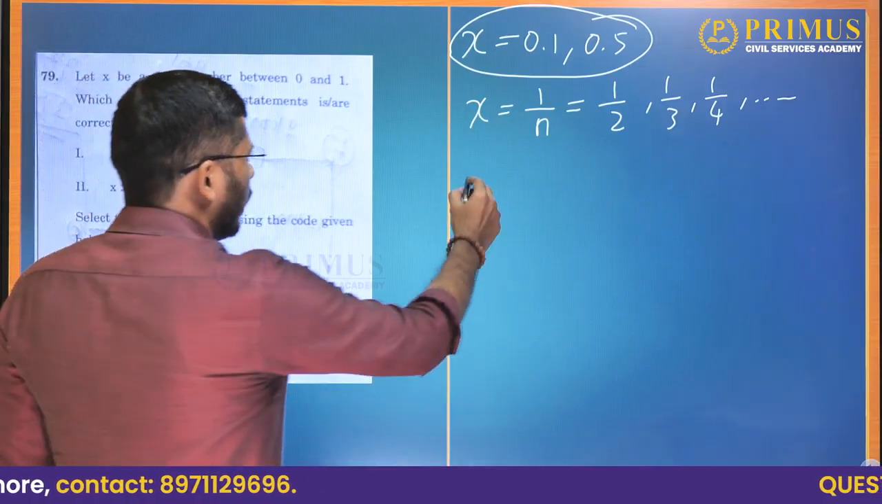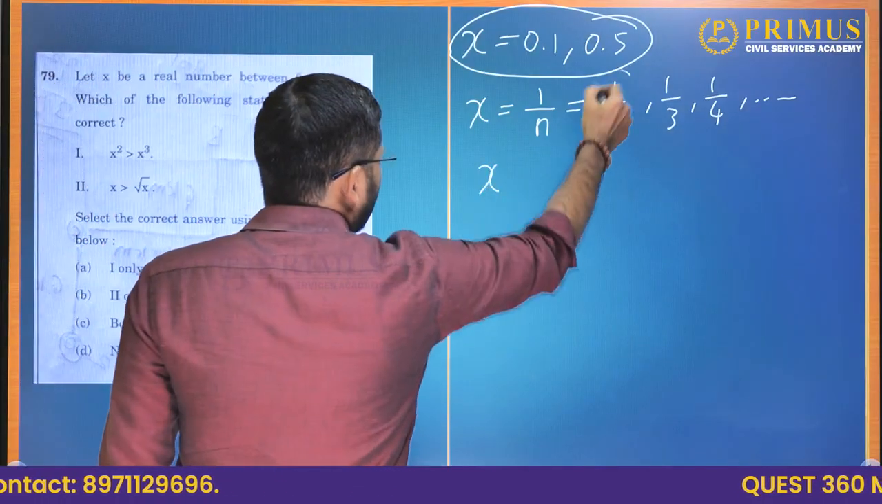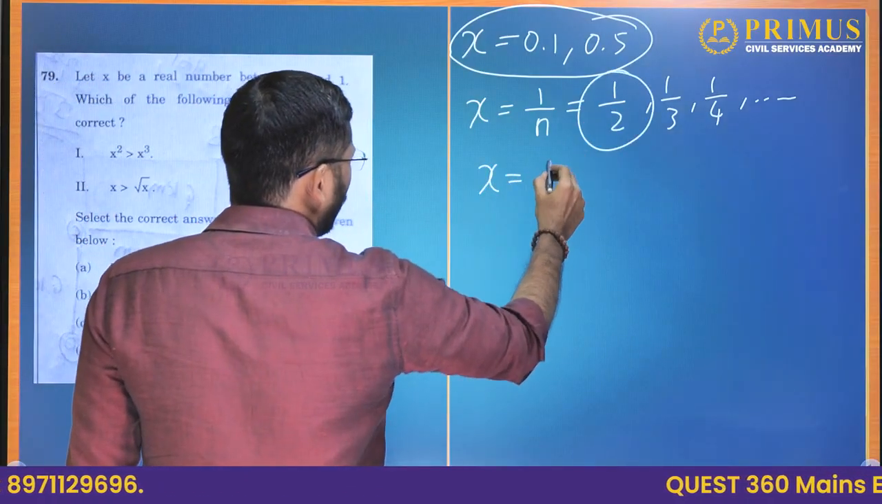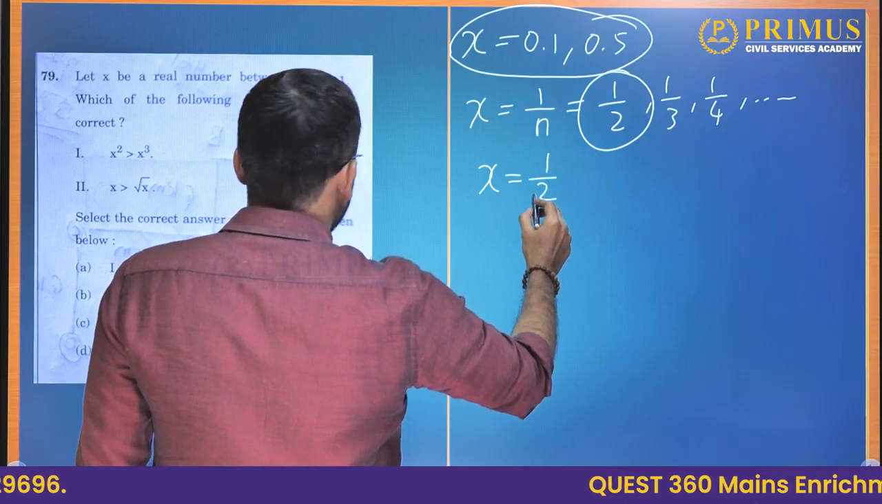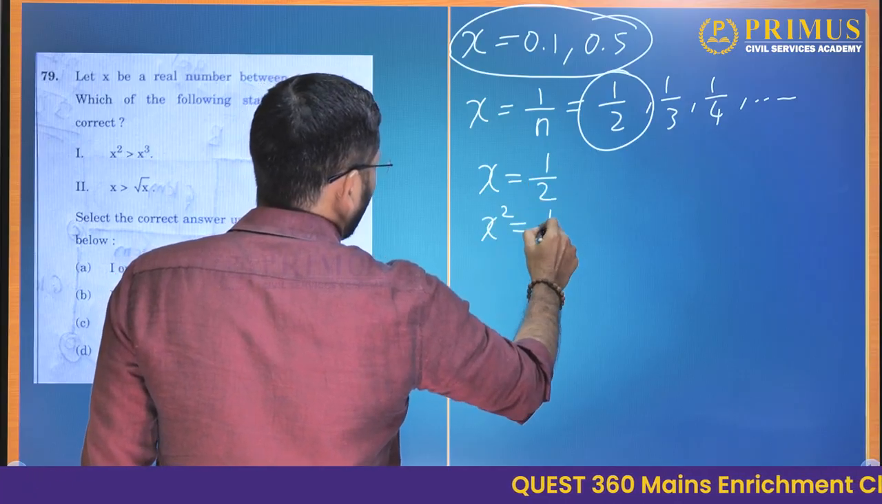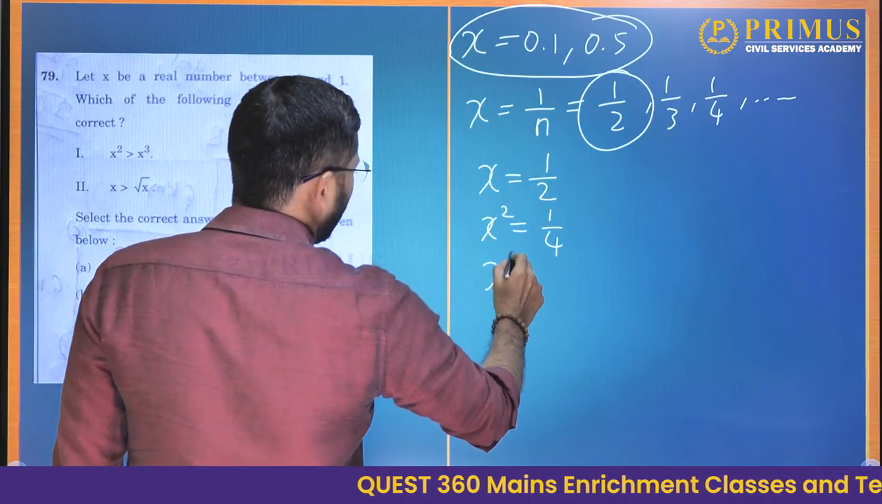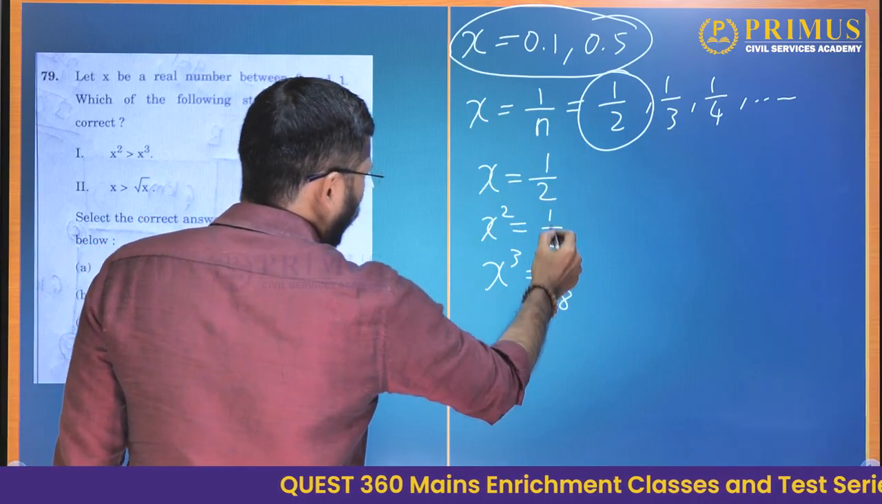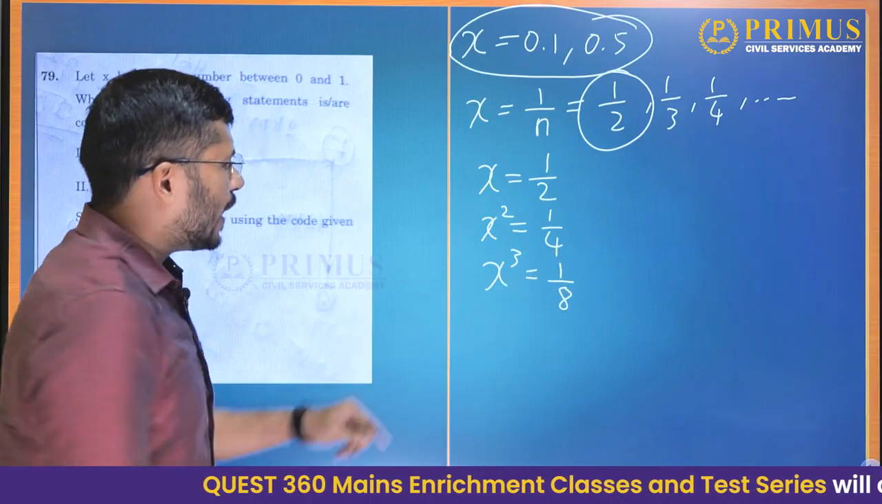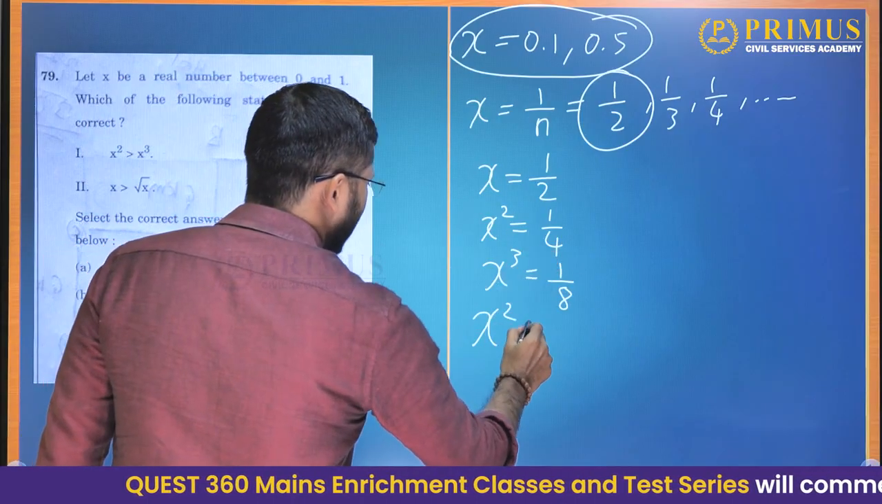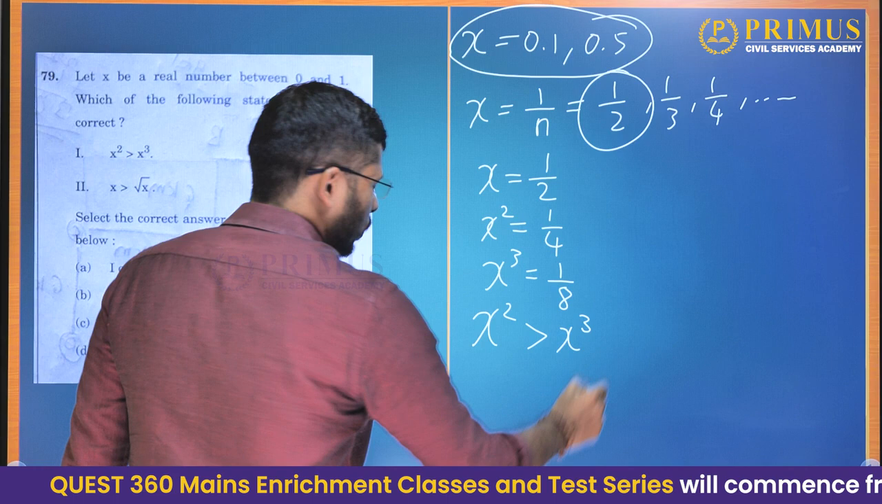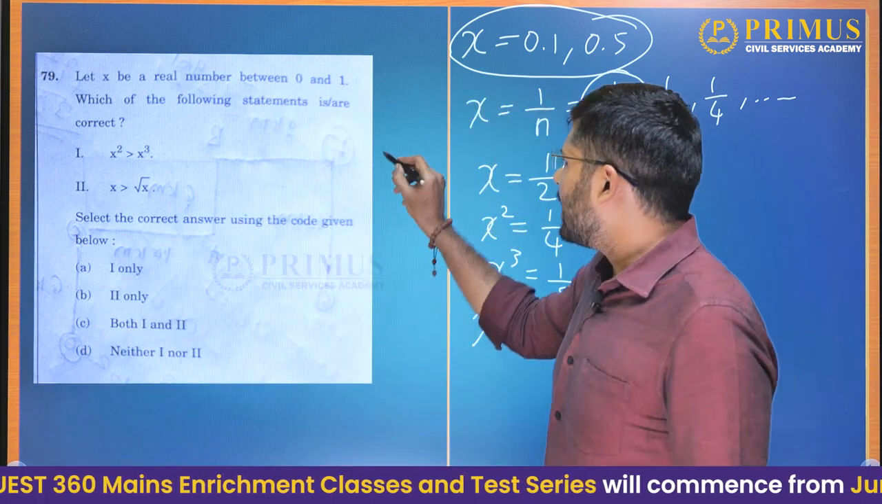Now let us start with 1 by 2. When X is equal to 1 by 2, X square will be 1 by 4. X cube will be 1 by 8. Out of these two, which one is greater? X square is greater. So X square is greater than X cube. So statement 1 is correct.